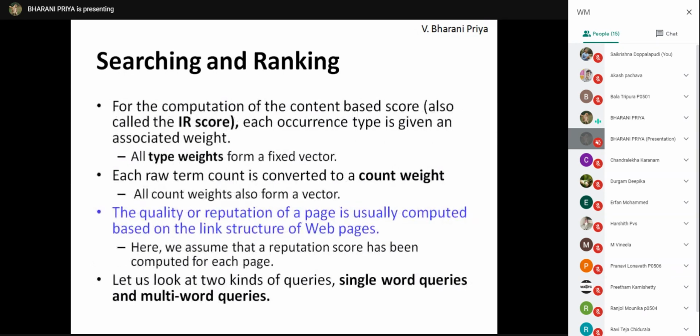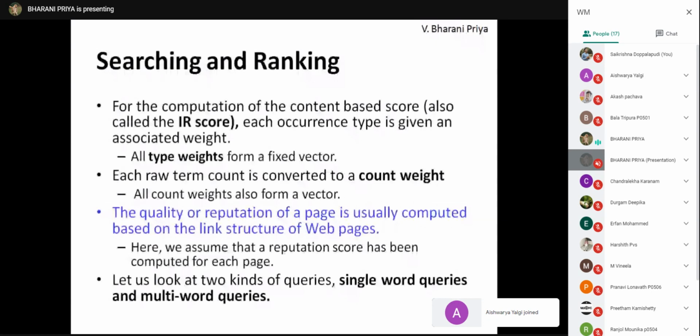So for the computation of the content-based score, which is also called the IR score, each occurrence type is given some weight, and that weight is called the type weight. That is, each occurrence type, meaning body, URL, and title, is given some weight, and that weight is called the type weights. And the frequency count is called the count weight. And even the reputation of the page is computed based on the link structure of the web pages.